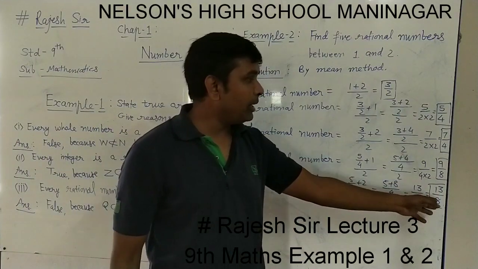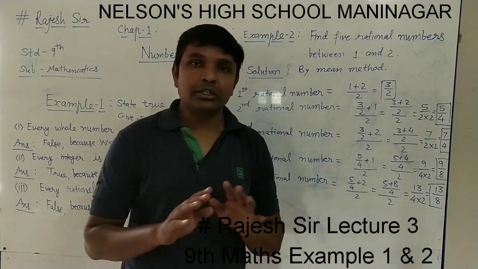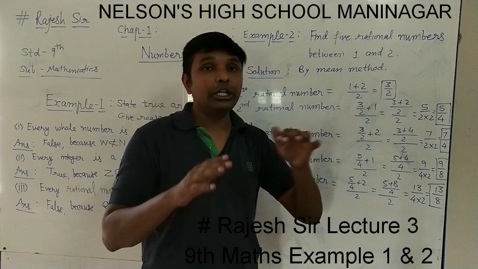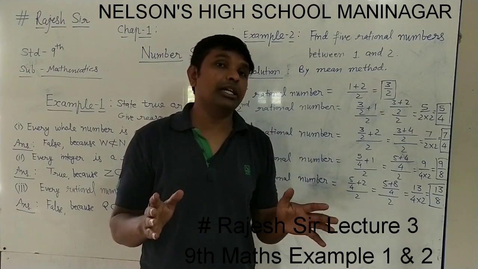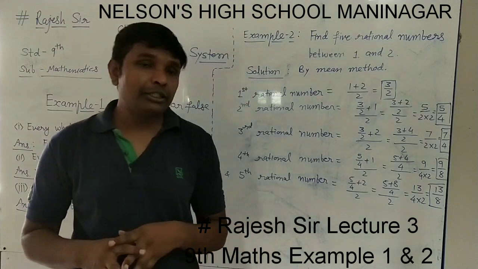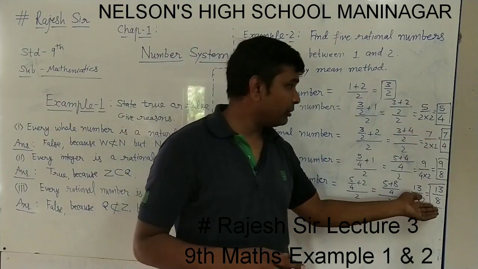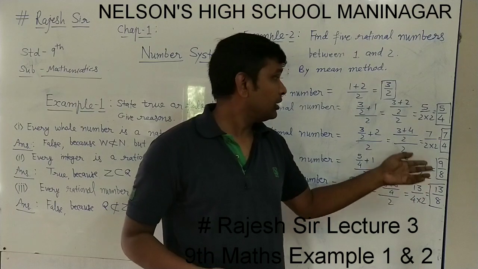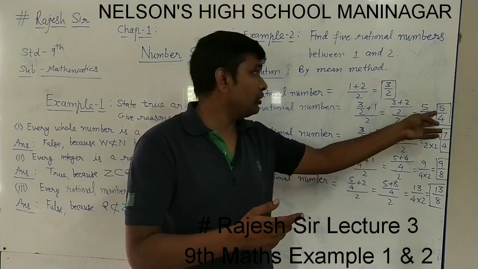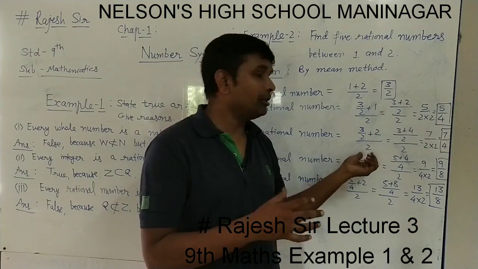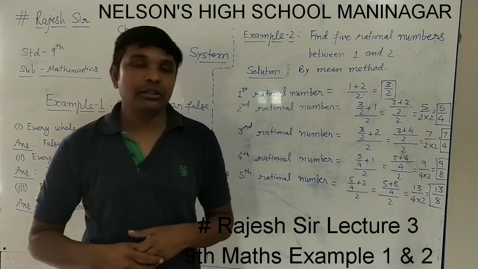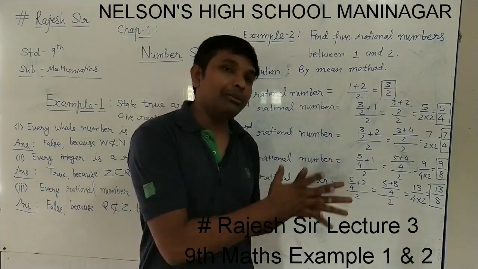The answers may match or may not match, it doesn't make a difference, because between 1 and 2 infinitely many rational numbers are there and we have found only 5. So for the next person maybe the answers differ, because you may take different two numbers to find the mean. So you will get different next answers. But you have to go this way, mean method.